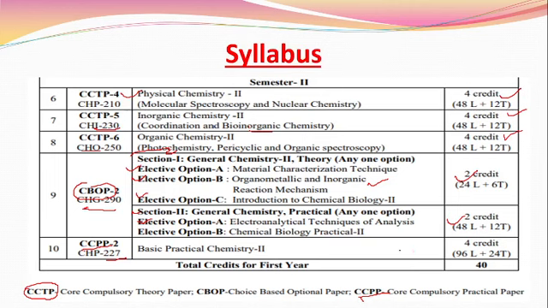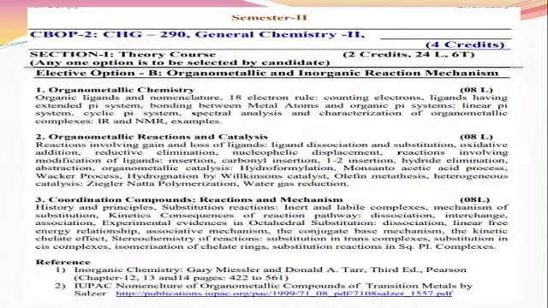Here I am going to teach you this elective subject, organometallic and inorganic reaction mechanism, elective option B from the course CHG 290. So let's start with the syllabus, the topics included in this general chemistry subject, CHG 290.